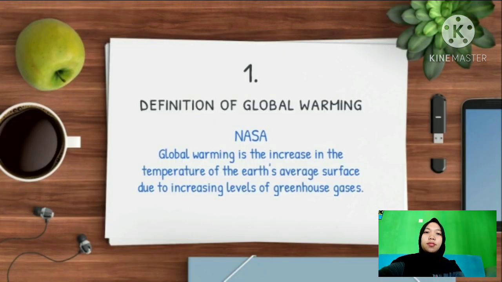Let's look at the first material. The first material is definition. From NASA, global warming is the increase in the temperature of the Earth over its surface due to increasing levels of greenhouse gases. There is also another definition. Global warming is an increase in the average temperature of the Earth's atmosphere that causes climate change and which may arise from the greenhouse effect.